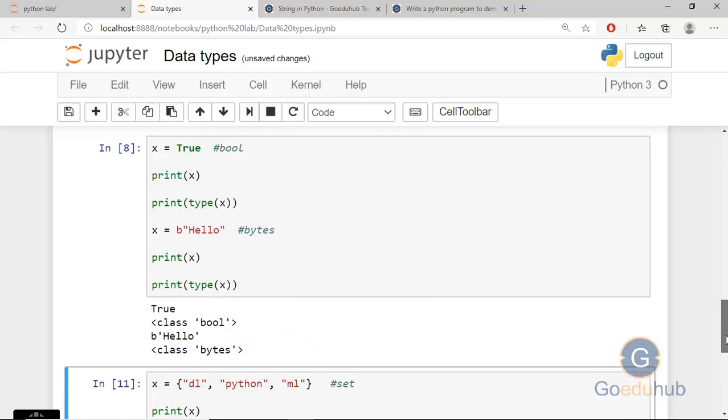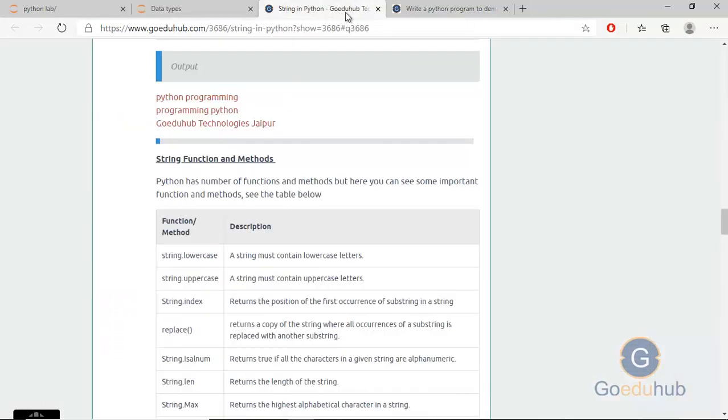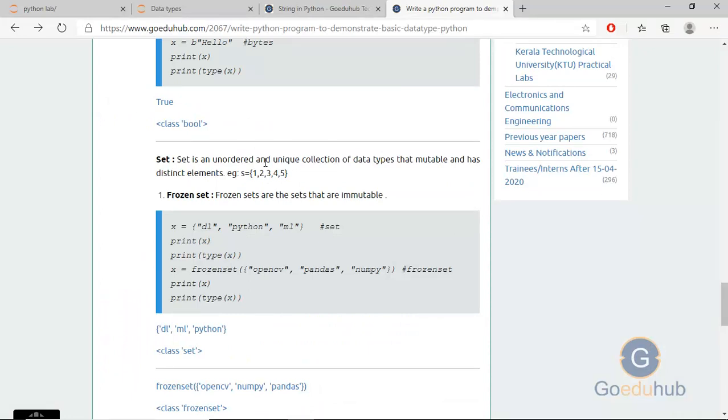Now come to the next data type, the set. A set is an unordered and unique collection of data, and it is mutable. Basically we use a set for unique values. Mutable means you can change the elements: you can update an element and you can add an element. We always define the set inside curly braces. Here we have defined a set with 3 values inside the curly braces. If you print x, it gives you the values, and you can check the type of x.